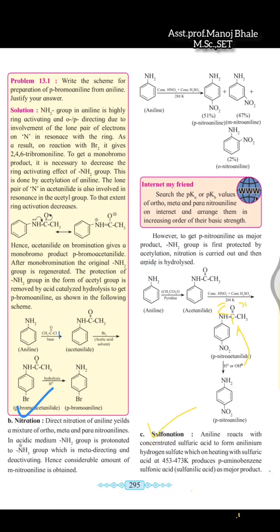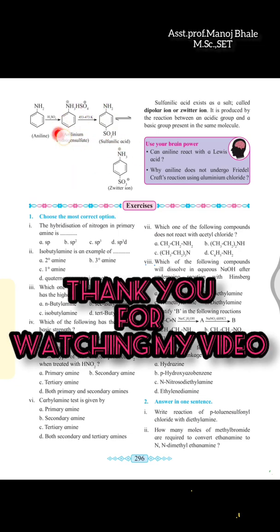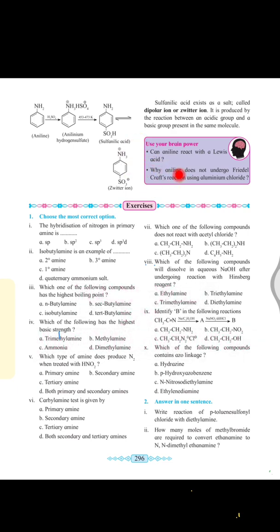Next one, sulfonation reaction. Obviously in the sulfonation reaction we are using sulfuric acid. There is a formation of aniline hydrogen sulfate. This is aniline hydrogen sulfate. If we heat at high temperature, there is a formation of the para product, which is sulfanilic acid, and this is the final product formation in the sulfonation reaction.